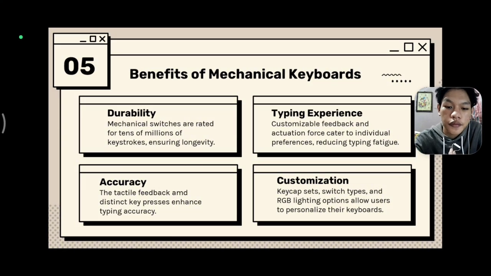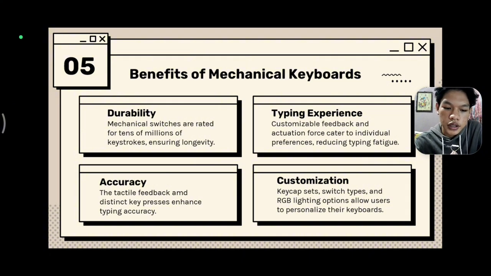Right, next, the benefits of a mechanical keyboard. First one is durability. Mechanical switches are rated for tens of millions of keystrokes, ensuring longevity. Second one is typing experience. Customized feedback and actuation force cater to individual preference, reducing typing fatigue.